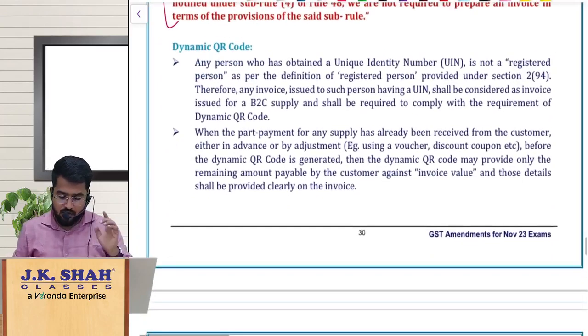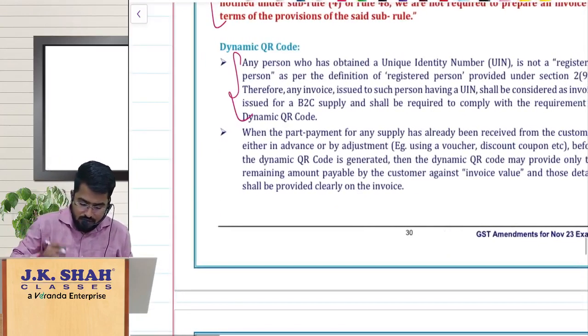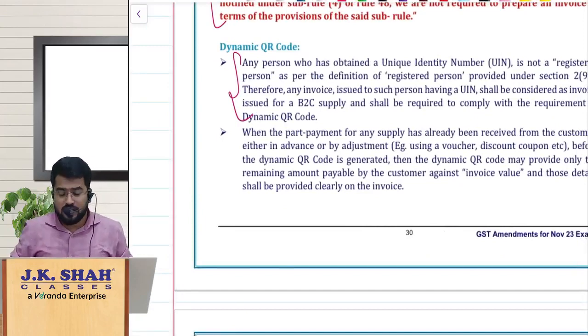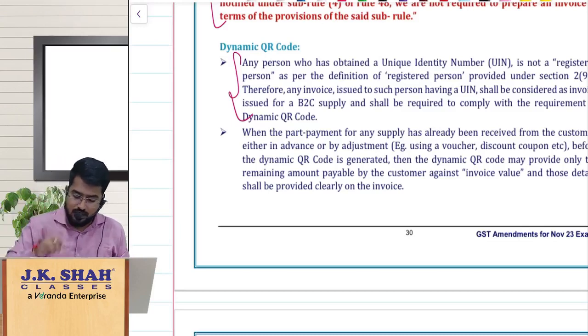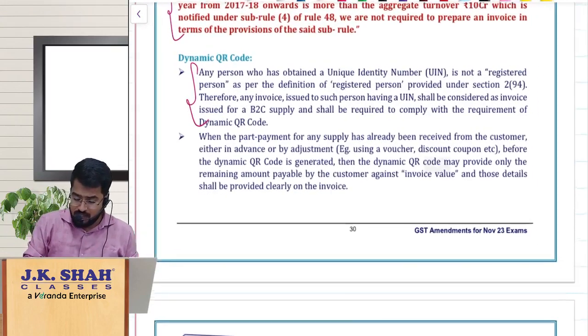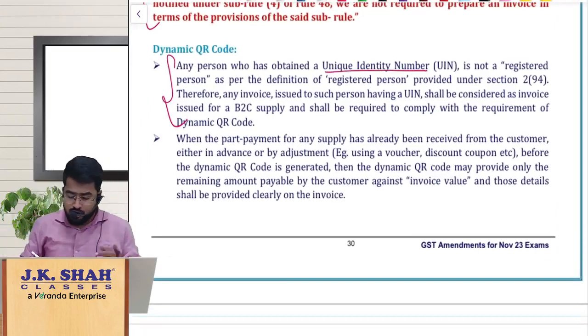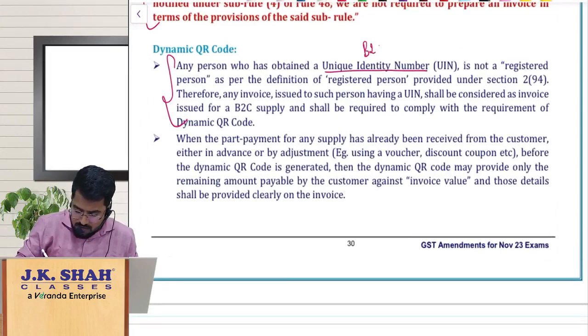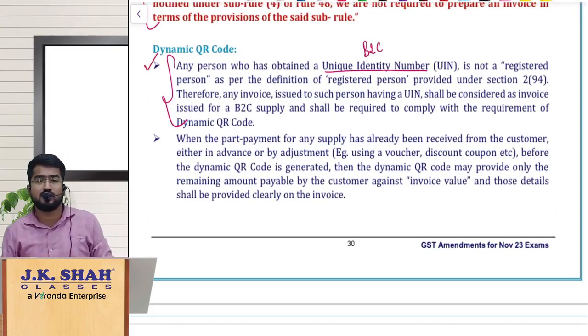Next, dynamic QR code. Coming to dynamic QR code, there was a doubt. See, e-invoices will come only for B2B invoices. Dynamic QR code will come only for B2C invoices. Dynamic QR code was supposed to be given only for B2C supplies, and the doubt was about people having UIN. Should we treat them as B2B supplies or B2C supplies? They should be treated as B2C supplies only, and you should give dynamic QR code on the invoices to them.